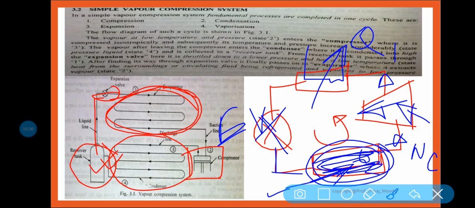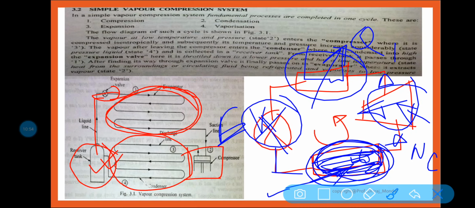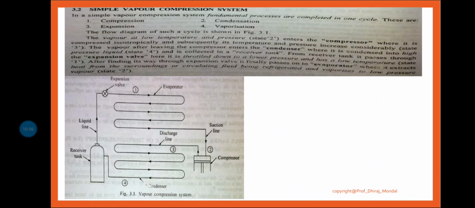At the outlet of the expansion valve we get a very low temperature, low pressure liquid refrigerant. In the meantime, some heat is added into the system, and again this heat is taken by the refrigerant, and again the phase changes, again the compressor, again the condenser, again the expansion valve. This is how the process goes on.